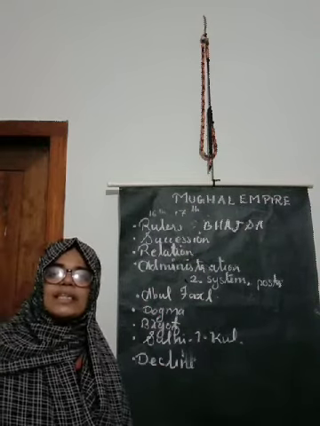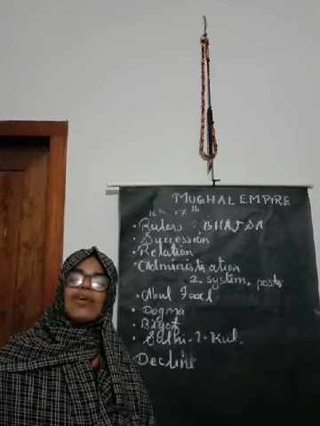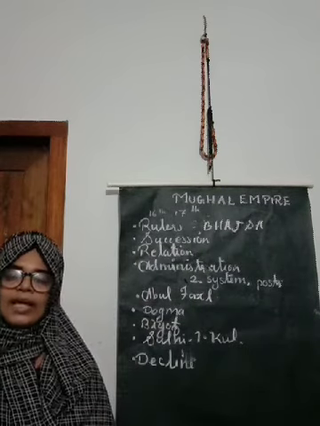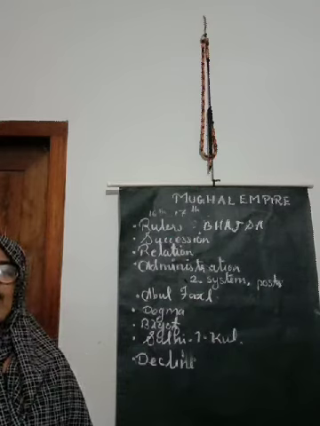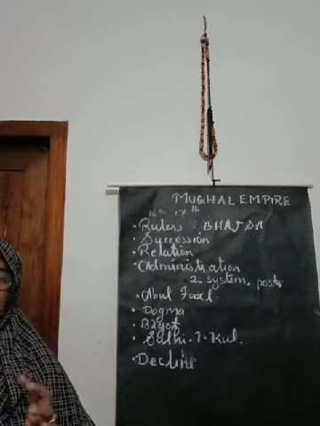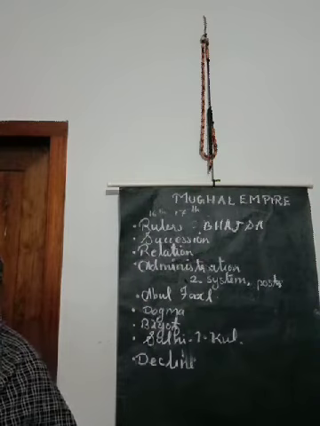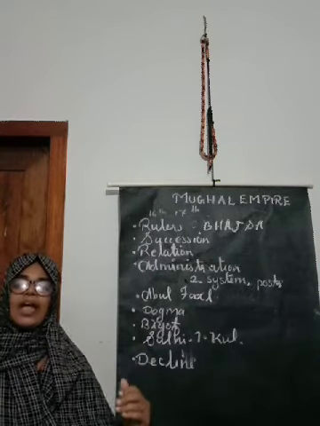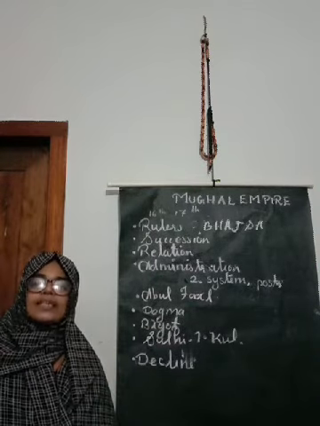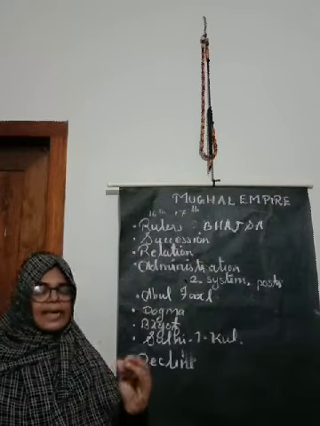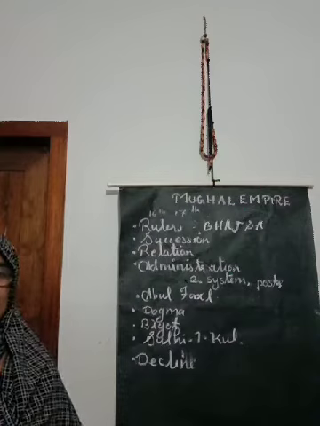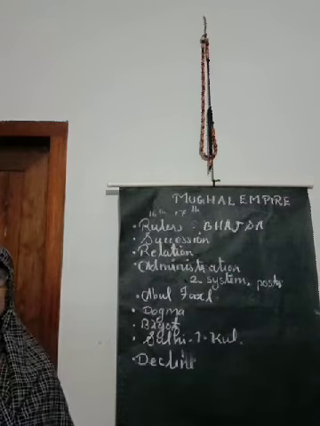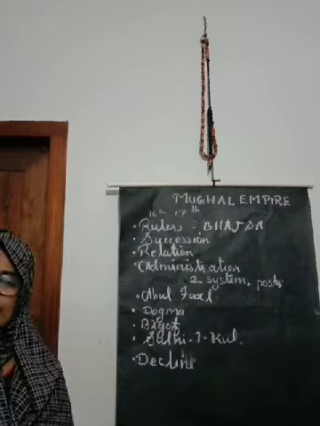In this Mansabdari system, salary was found in a diversified way. Salary was determined on the basis of the rank system. If the official or the governor was a high official, it was considered a high rank, and naturally they might have been given more salary. But in the case of low officers, they might have been given a low rate of salary.